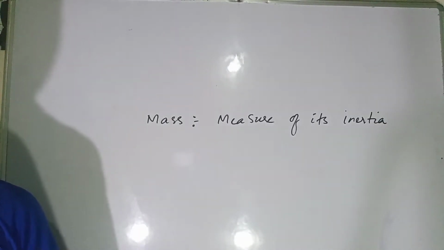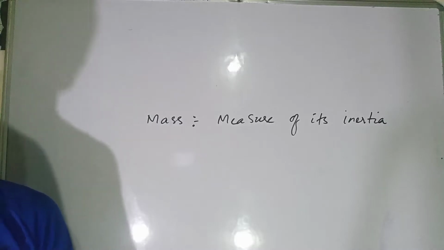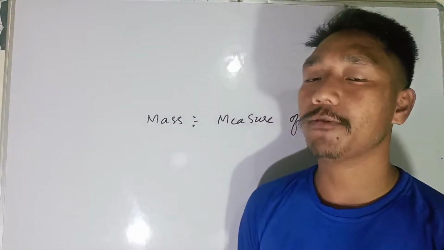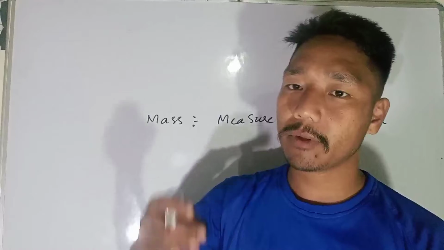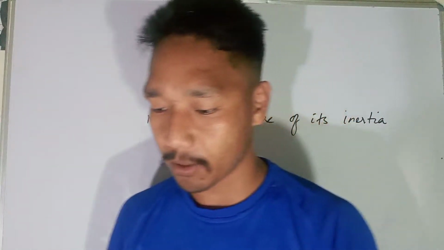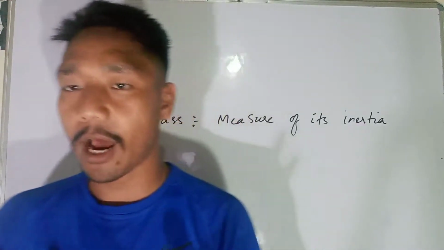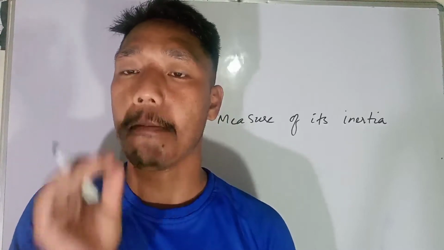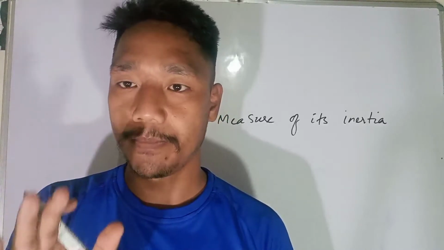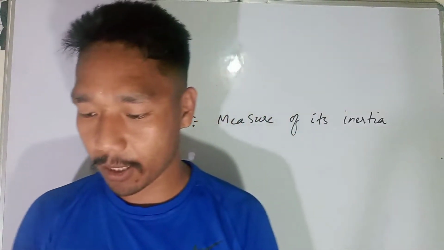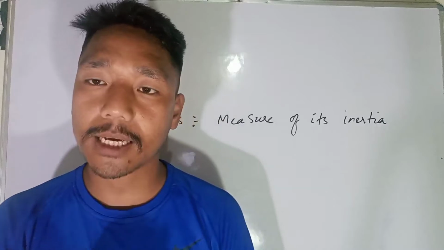The mass of an object remains the same whether it is on the earth, on the moon, on any other planet, or in outer space. That is why mass is constant. Mass is a constant and does not change from place to place.